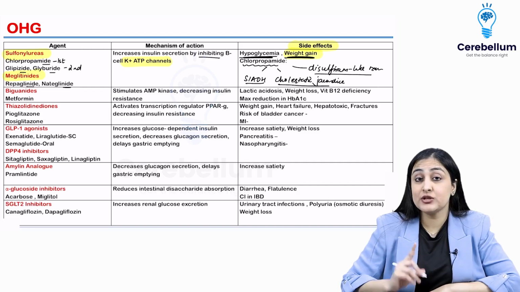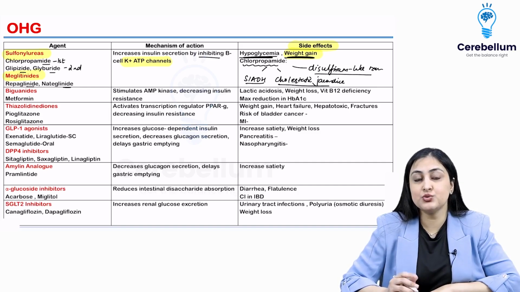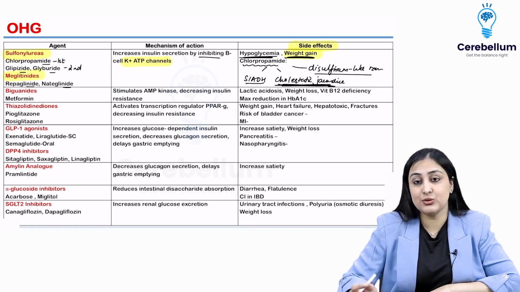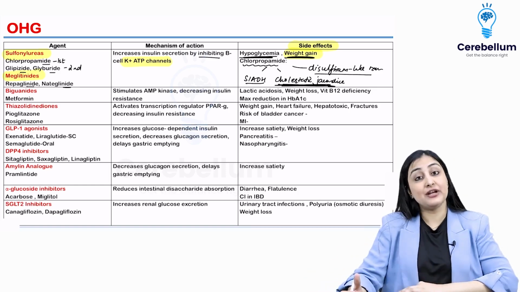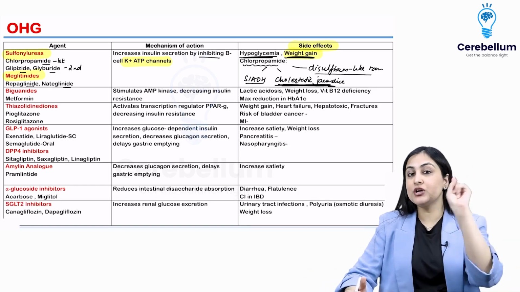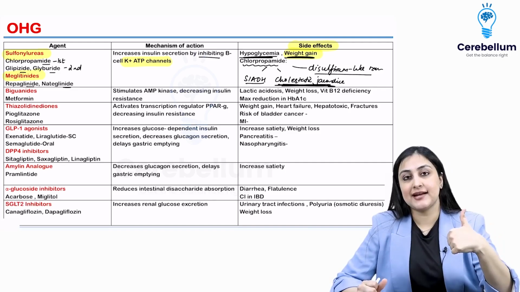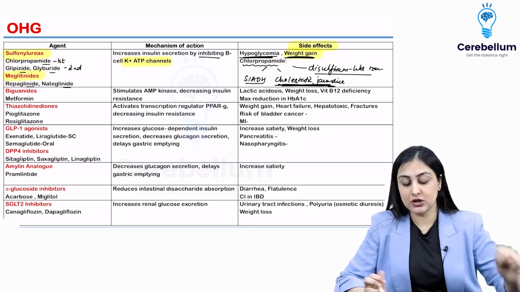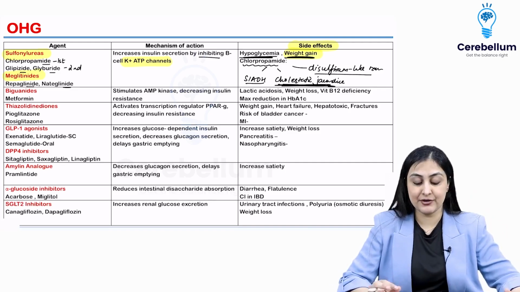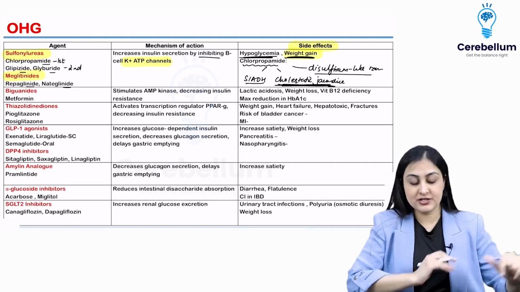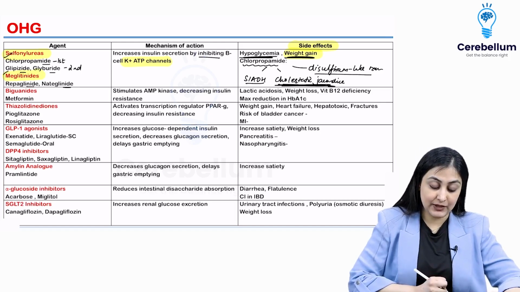Don't confuse this with chlorpromazine. A lot of students do that, which is an antipsychotic. In chlorpromazine as well, incidentally, you have cholestatic jaundice as a side effect, but there you have one more if you remember your psych, which is vortex keratopathy, isn't it? So that has two side effects. That's how we had remembered chlorpromazine. Okay, so that is about the first secretagogues category that we have done.